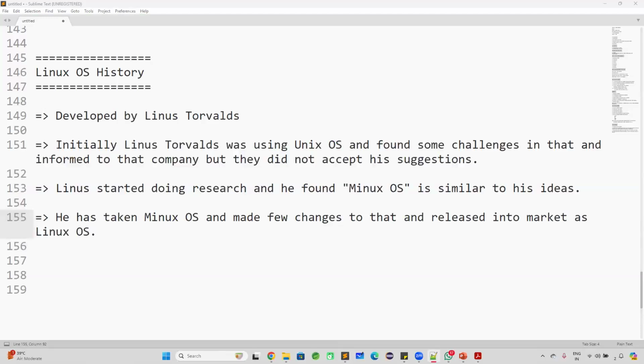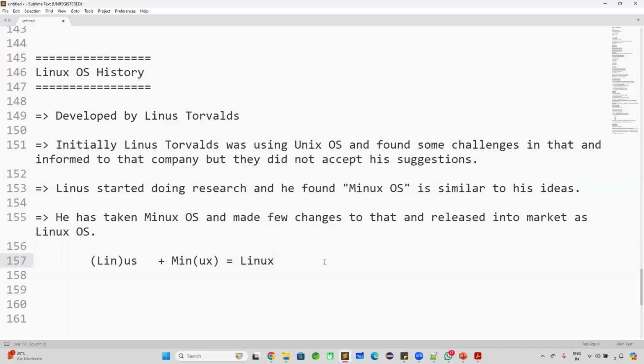How he gave the name Linux, there is a magic here. This person's name is Linus Torvalds and he used the Linux operating system. He took the first 3 characters from his name and the last 2 characters from the Linux and he named it Linux. How creative he is. He is Linus Torvalds. He used Linux OS, made some changes, and released it into the market with a different name. He took 3 characters from his name, 2 characters from the Linux, and named it Linux operating system, which is a revolution in the IT industry.